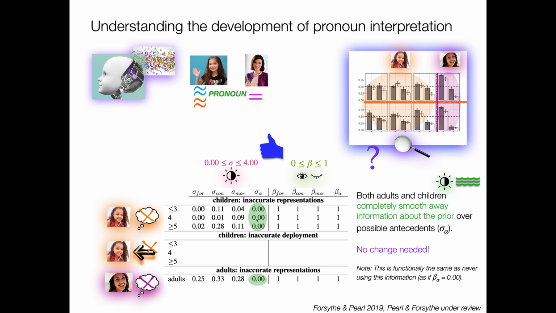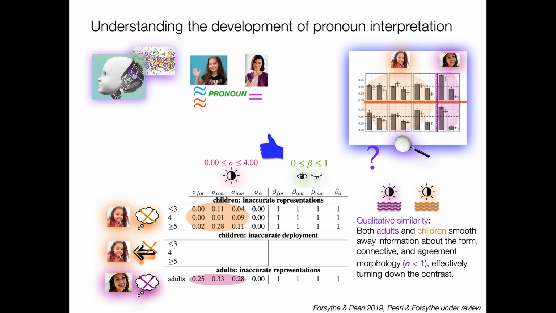You don't care. Interestingly, this is functionally the same, actually, as never using this information, as if the betas were 0, right? You can either smooth it away completely or never use it, and so in this case, with inaccurate representations, they're smoothing it away completely. But again, the main point here is that you don't need to change a thing to become adult-like. You just don't pay attention to the prior. So that's kind of cool.